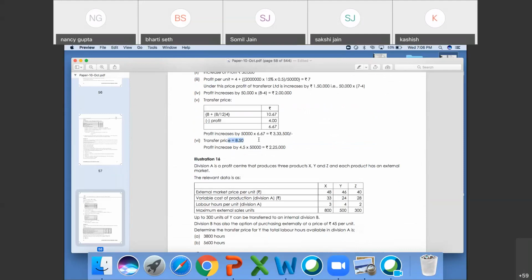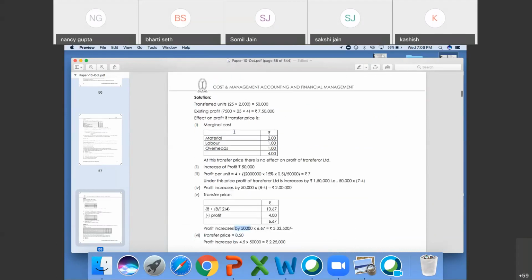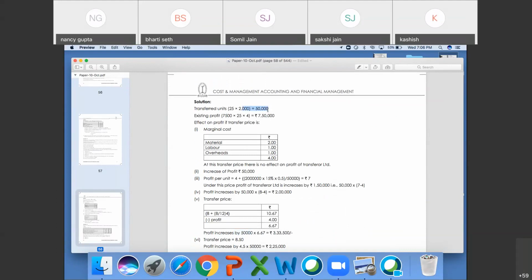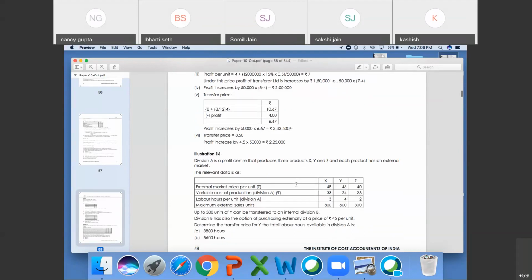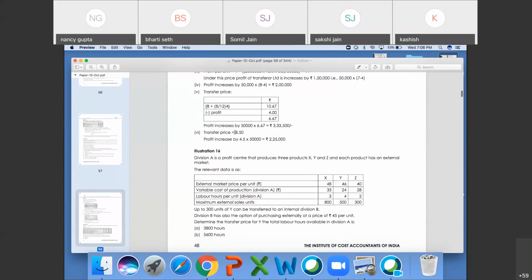So it will be 8.5 minus 4. 50,000 units, beta. Okay. 8.5 is your transfer price minus 4 your profit. Profit will increase by 4.5. That is 50,000 again, 2,25,000.